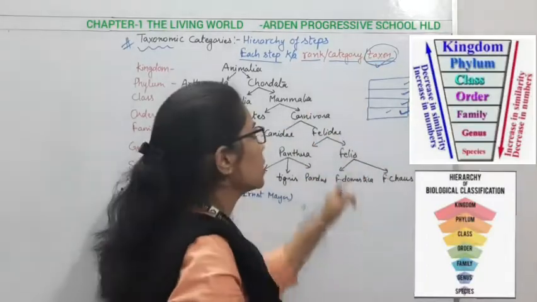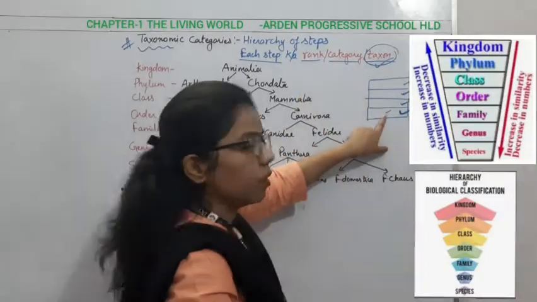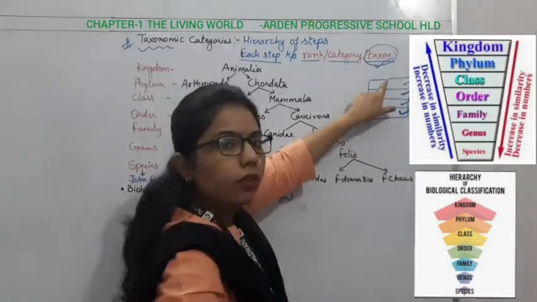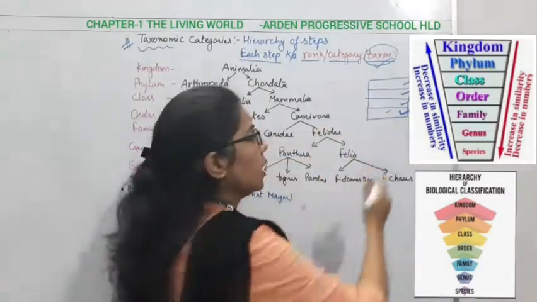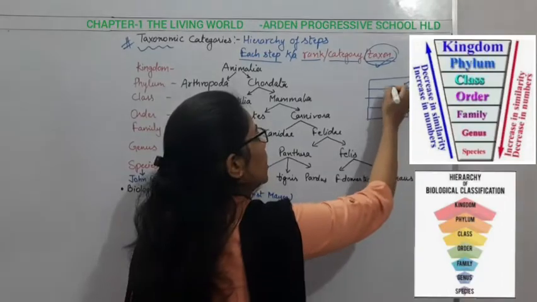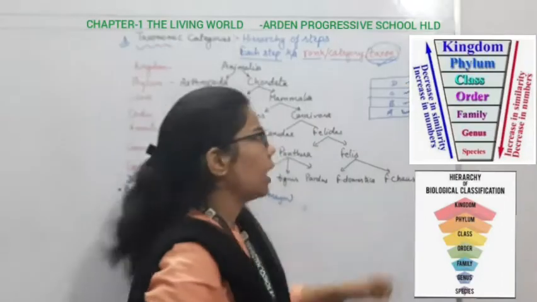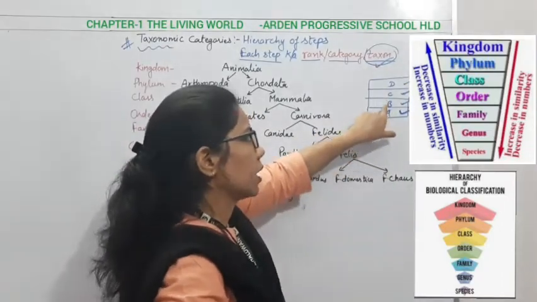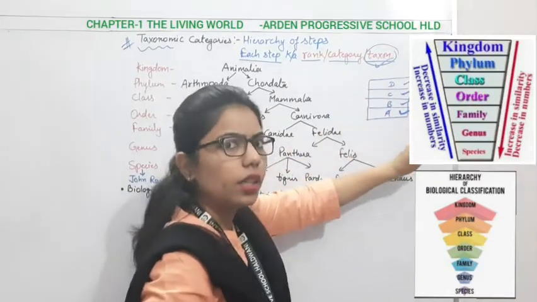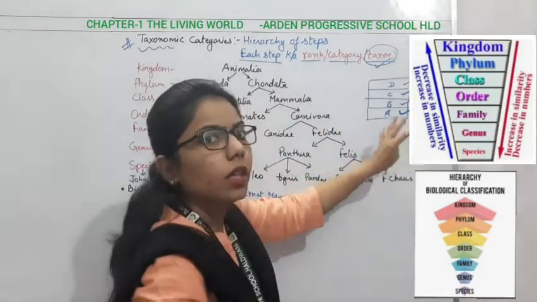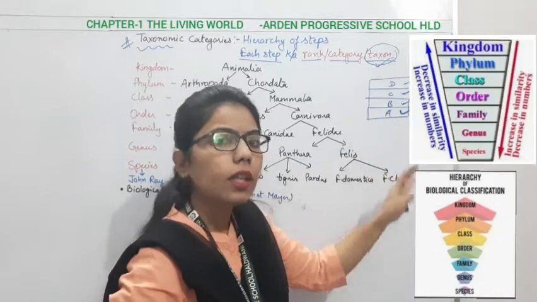All the terms are the same. You can say rank: first rank, second rank, third rank and fourth rank. It can be category A, B, C and D. Likewise it can be taxon first, second, third, fourth, anything you can use to represent it for ease of understanding, right?